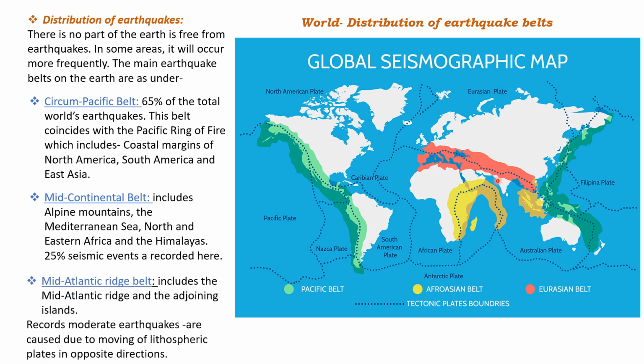The Mid-Atlantic ridge belt includes the Mid-Atlantic ridge and adjoining islands, and records moderate earthquakes caused by the movement of lithospheric plates in opposite directions. So these three are the classification of the distribution of earthquakes across the world: the circumpacific belt, the mid-continental belt, and the mid-Atlantic ridge belt.